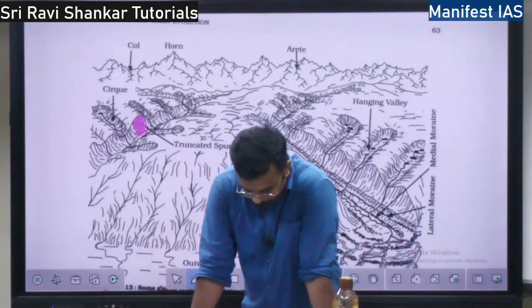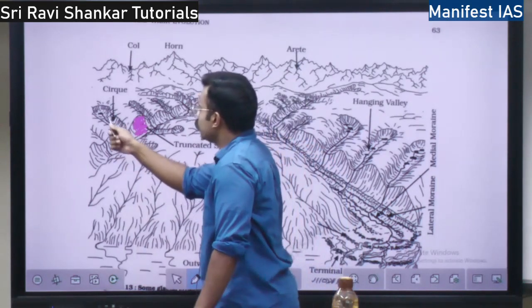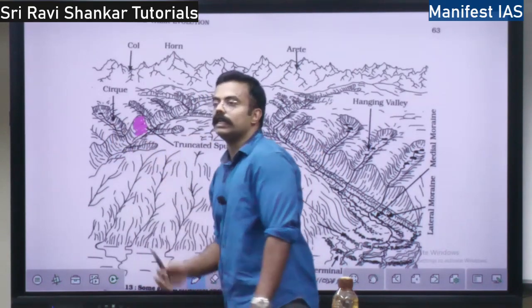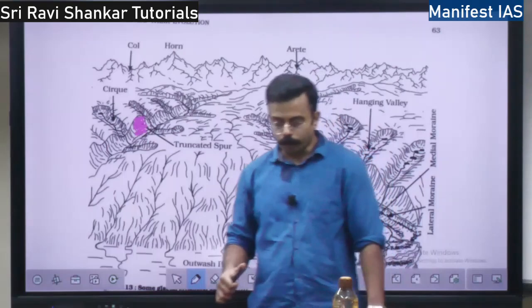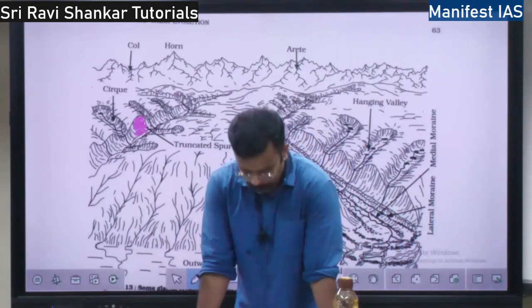Hanging valleys are at an elevation, so they open to the main valley. See, water from here will fall into the main valley. They are open to the main valleys. They are triangular in shape.